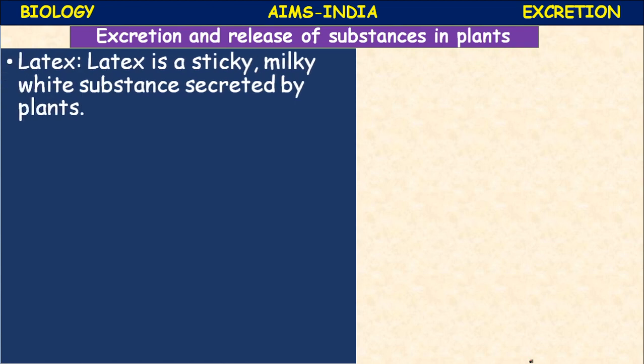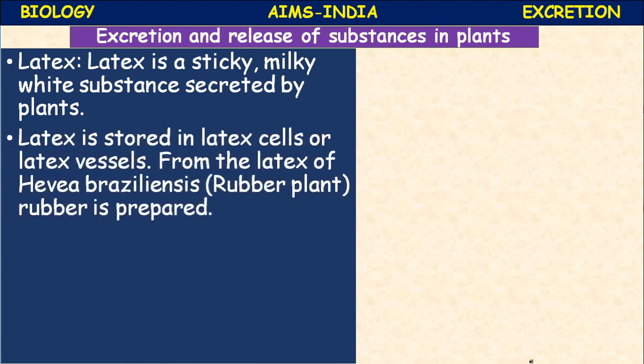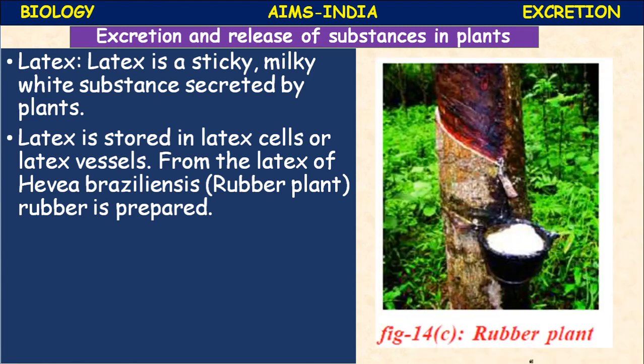Next, latex, a milky substance. Latex is a sticky, milky white substance secreted by plants. Latex is stored in latex cells or latex vessels. From the latex of Hevea brasiliensis, the rubber plant, rubber is prepared. See, the latex, a milky white substance, is extracted. For vulcanization of rubber, some sulfur is added. There is a different process that can be done to extract the rubber.